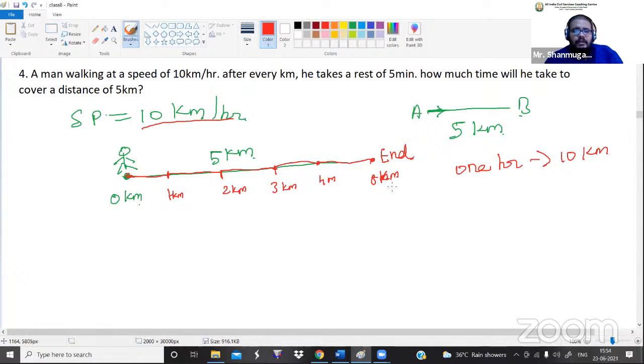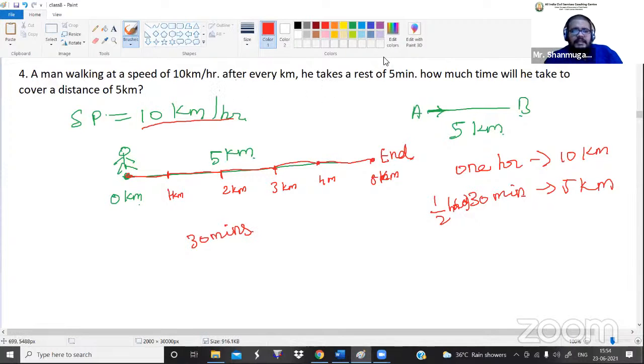Now what is the total distance? 5 kilometers. So he wants to travel only 5 kilometers, how much time will he take? Definitely half an hour. Half an hour means we can say 30 minutes. Either half an hour or 30 minutes, both are the same. So to complete the journey, that fellow will take 30 minutes.